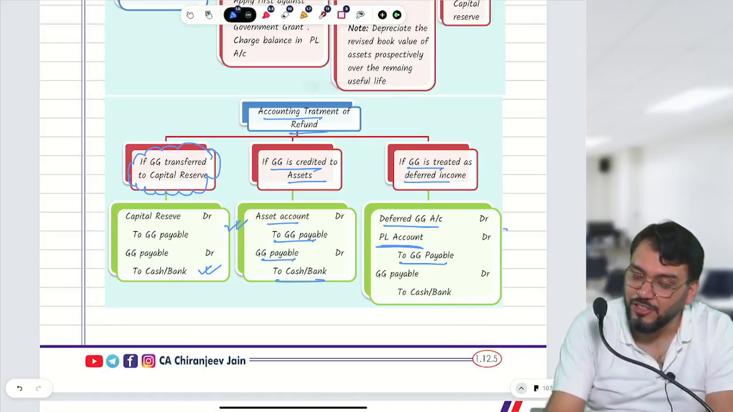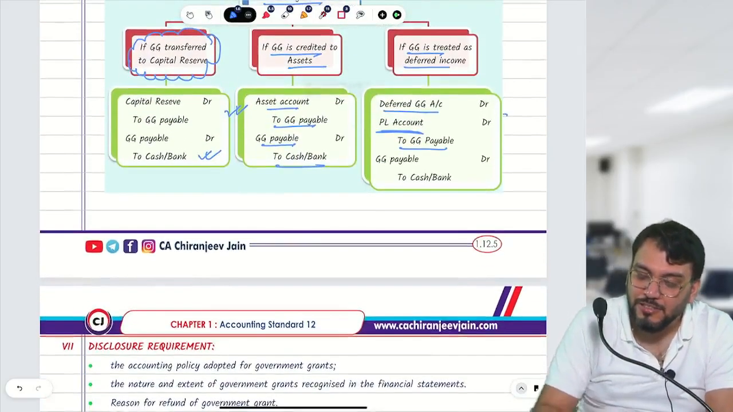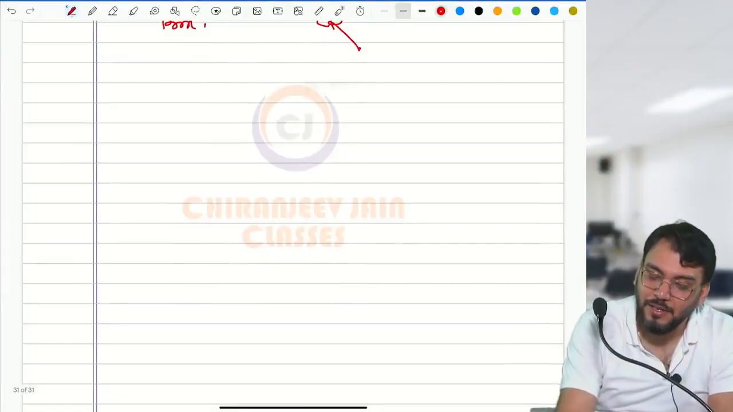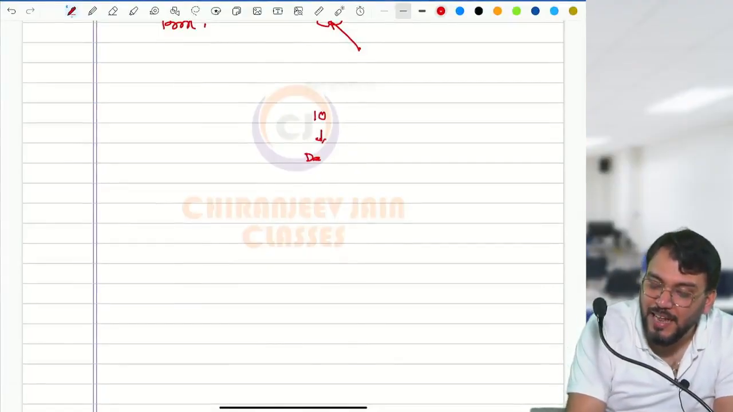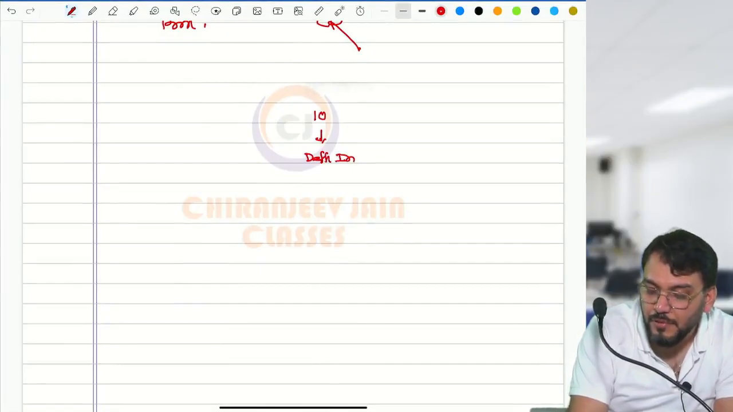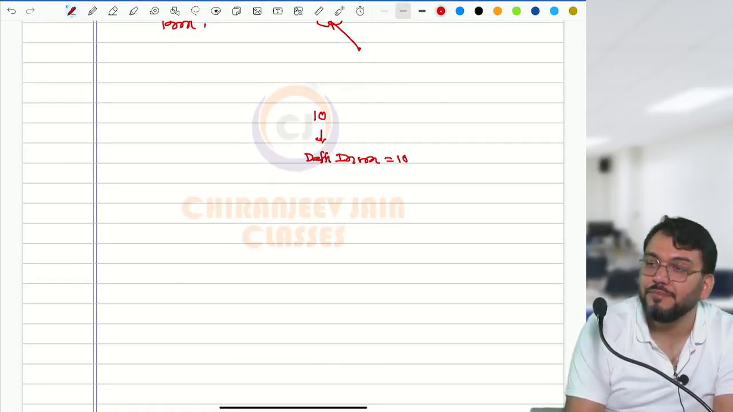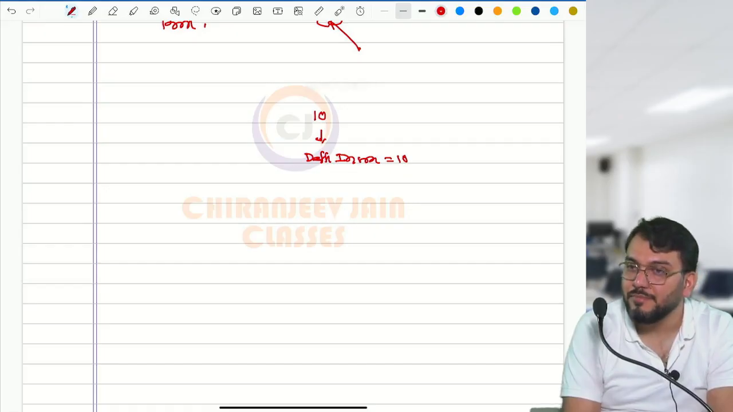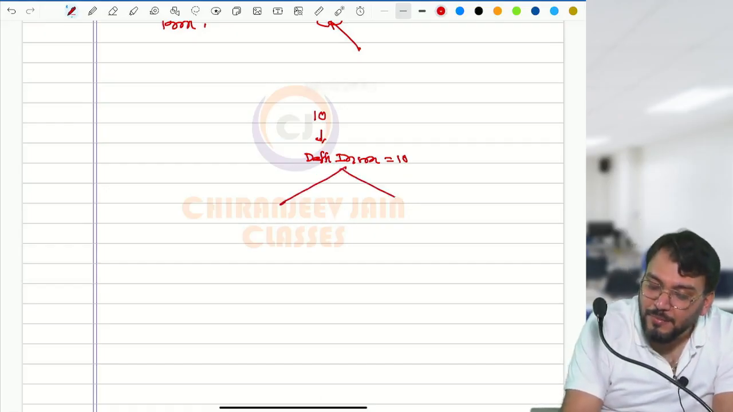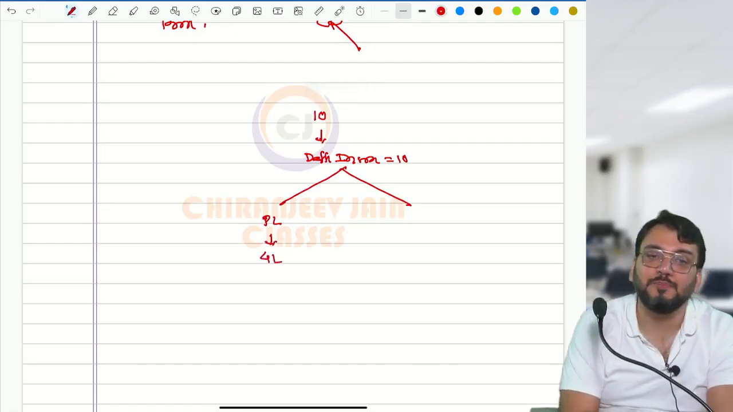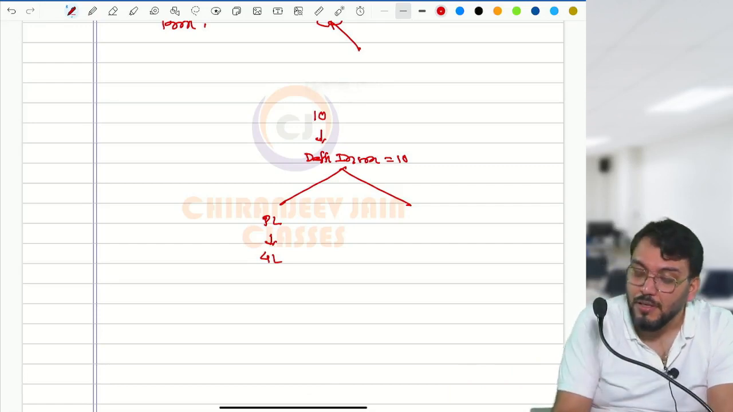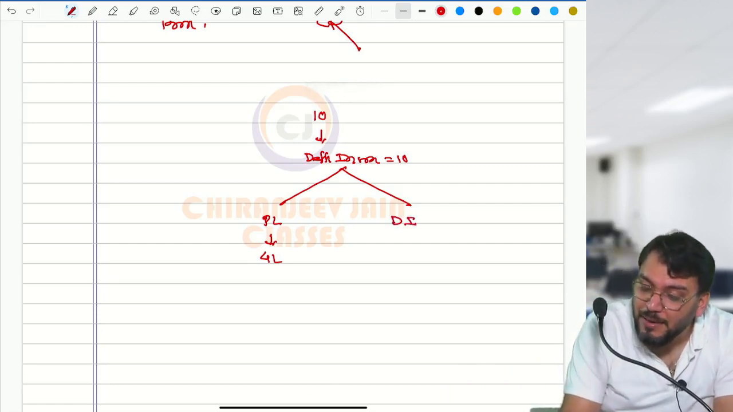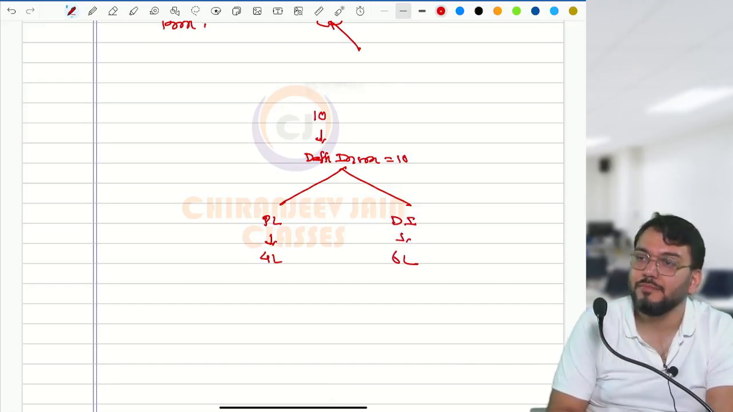Just try to understand. I'll give one example for this. Suppose you receive a 10 lakh grant. Initially you have transferred the entire 10 lakh to deferred income, so your deferred income becomes 10 lakh. Now out of deferred income, some amount has been transferred to PL. Let's say 4 lakh has been transferred to PL during the first, second and third year. So 6 lakh remains in the deferred income account.